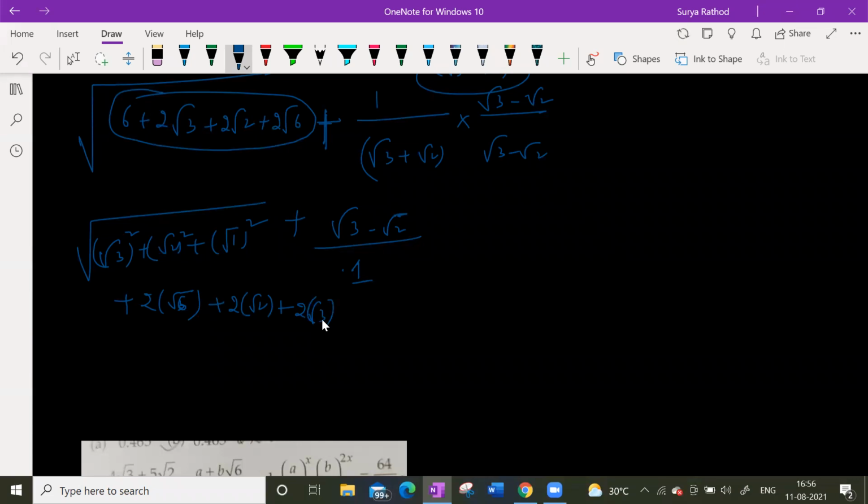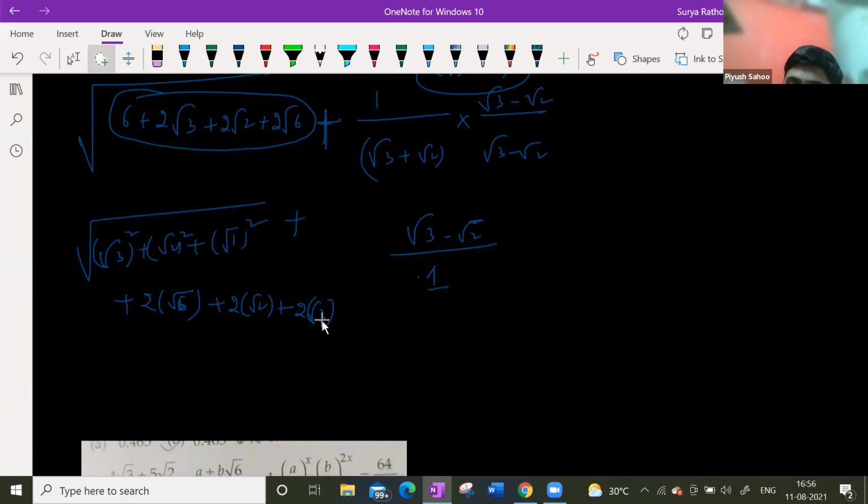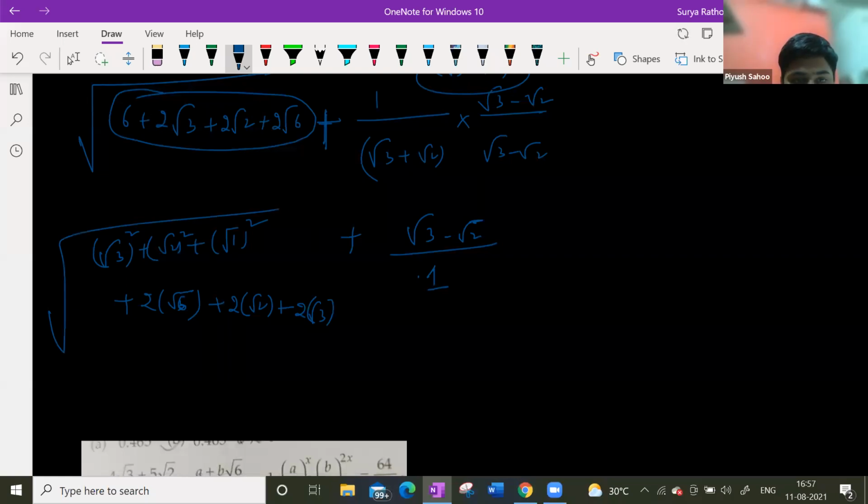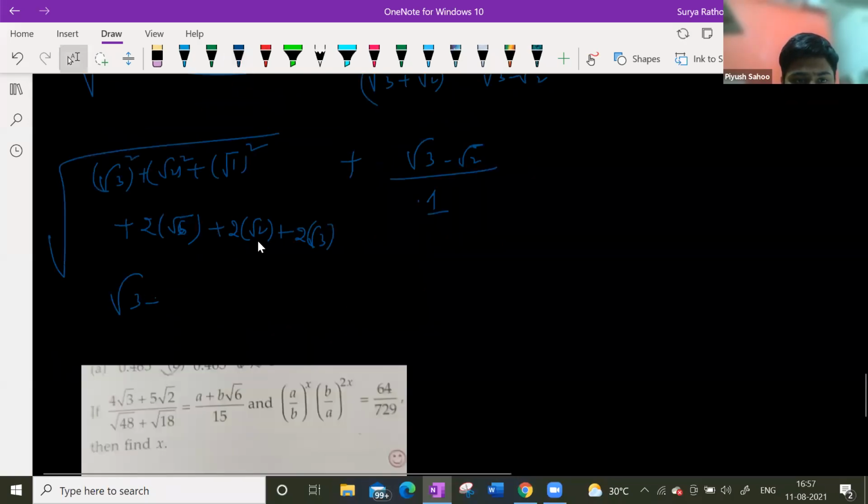Look at this now. 6 plus 2 root 6. Simple, done. You got this. We can do it like that. Yes or no? Getting this kind of idea very quickly, very good question, Kavya. So now it can be written as a plus b, with root 3 as a and root 2 as b. Similarly, we can do the other two also.